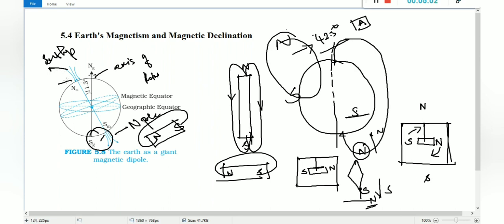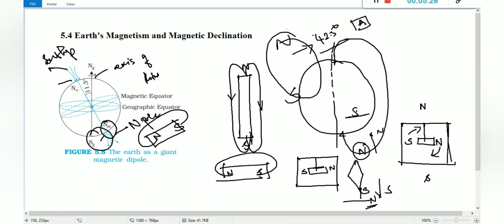So north magnetic pole will behave like a south pole of the magnet. Listen carefully, I repeat. North magnetic pole of the earth will behave as a south pole of the bar magnet, and the south magnetic pole will behave as a north pole of the bar magnet.